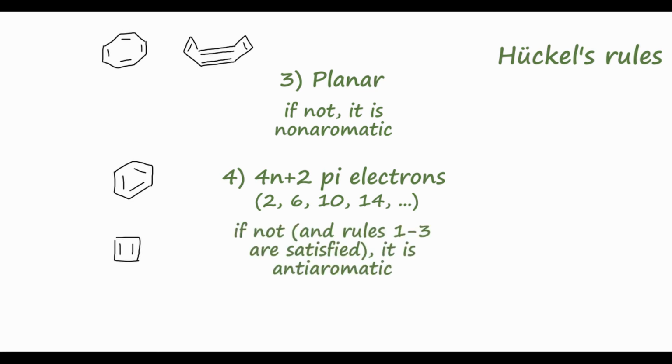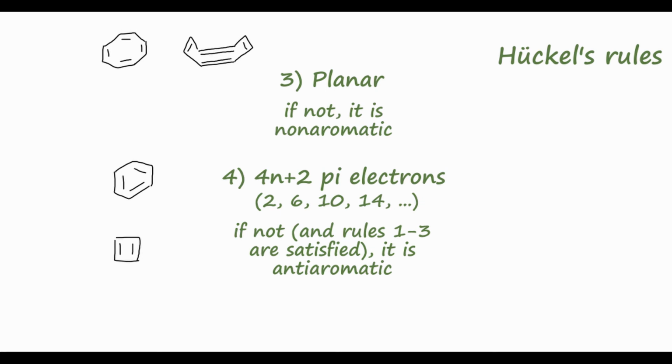And antiaromatic compounds are a very special class of compounds that have a special instability, whereas aromatic compounds are especially stable. So using these 4 rules, we can determine if any compound is non-aromatic, which is the majority of organic compounds, aromatic, like benzene, or antiaromatic, like cyclobutadiene.